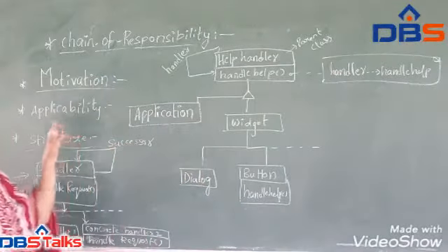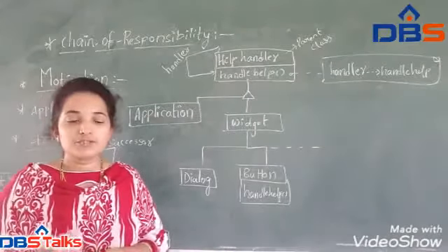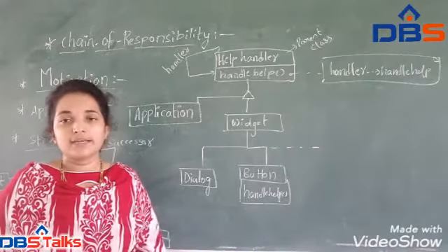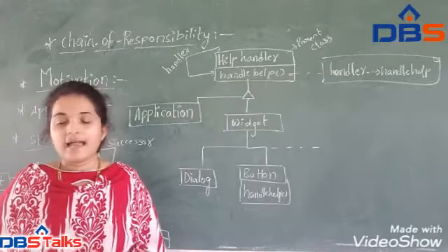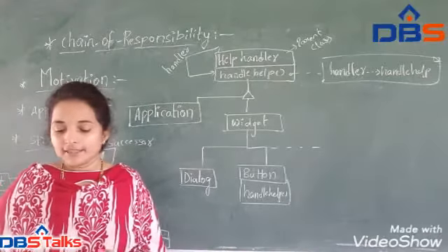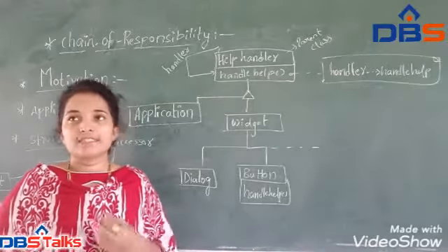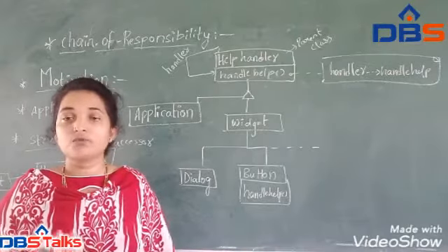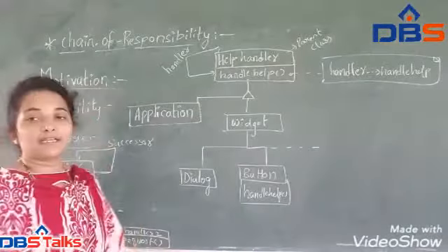The next classification is called applicability. Why we are using applicability means in which situation we are going to apply this chain of responsibility. In this applicability, more than one object can handle the request. And you want to issue a request to one of several objects without specifying the receiver. So this is called the applicability.